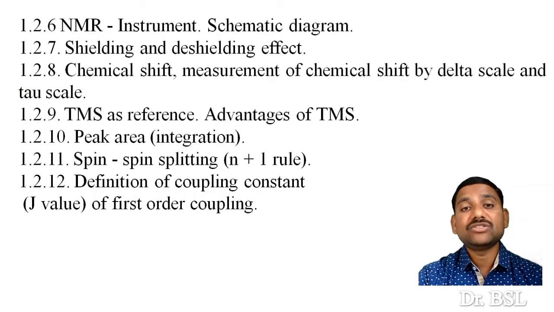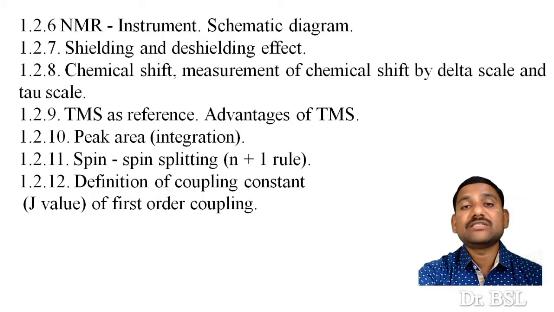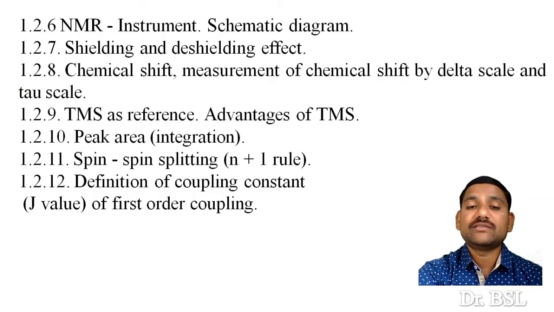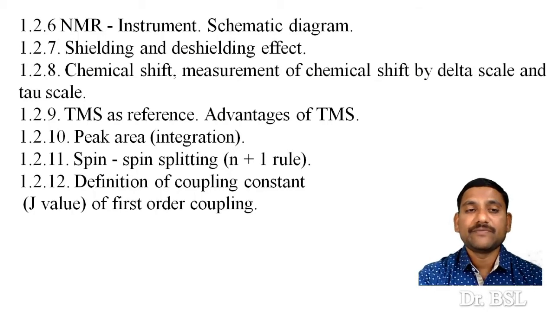Then shielding and deshielding effect, chemical shift, measurement of chemical shift by delta scale and tau scale, why TMS is used as internal standard, or we can say TMS as reference, advantages of TMS, peak area or integration in the spectra of NMR, then spin-spin splitting, or it is also known as N plus 1 rule, definition of coupling constant, that is J value, and first order coupling that we will see.